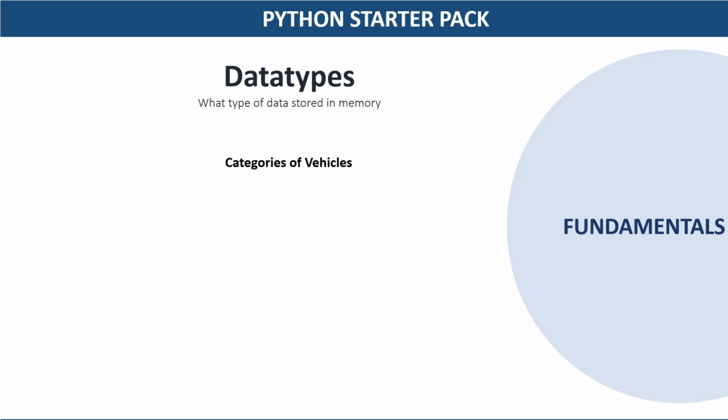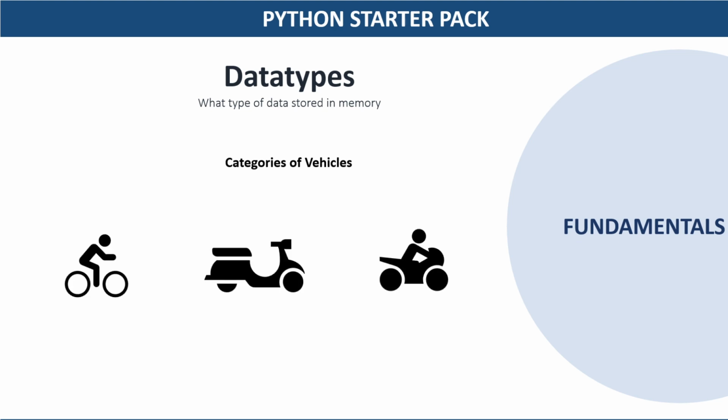For example, if we talk about categories of vehicles, it might include a bicycle, a scooty, or a proper bike, right? And if we talk about attributes or the functionalities of each category or each object, a bicycle can have brakes, a scooty can have brakes, a bike also can have brakes. But a bicycle can have pedals, while a scooty and a bike cannot have pedals, right?